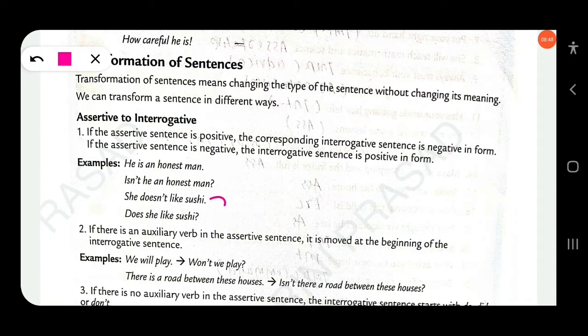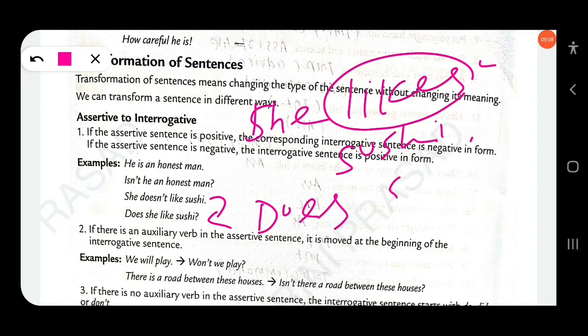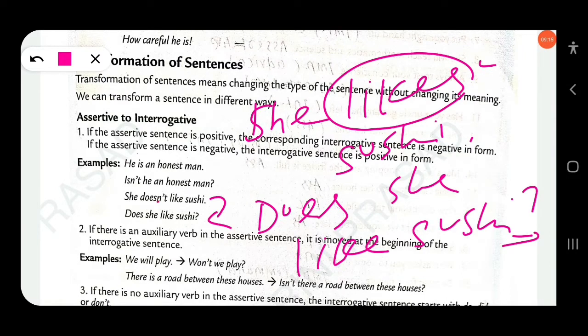Then next here, she doesn't like sushi. You have to change it into interrogative. Okay, she doesn't like sushi. So here you have to first change it into affirmative. She likes sushi. Then here the verb is in simple present, so you have to use does she like sushi? Clear? So here the sentence is already in negative form. She doesn't like. So, does she like sushi?